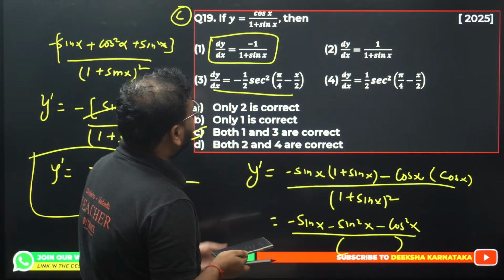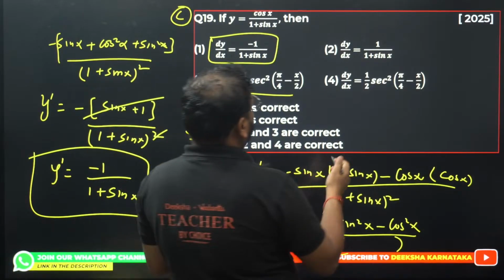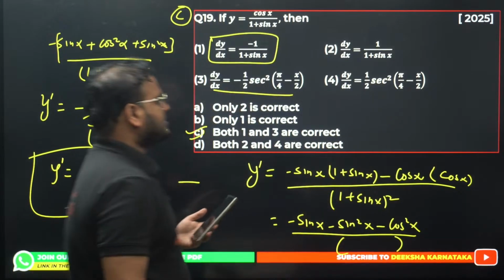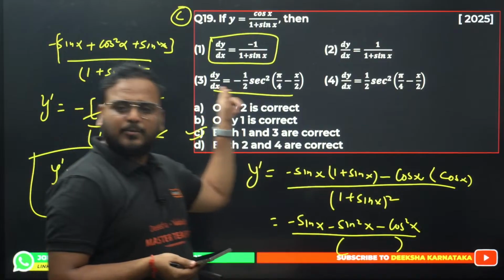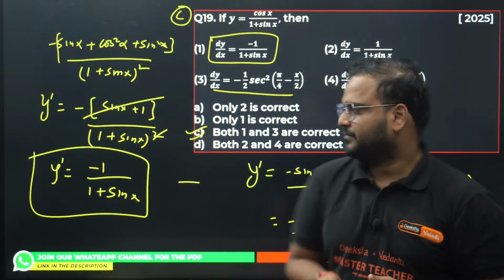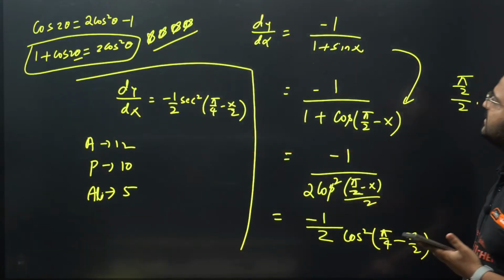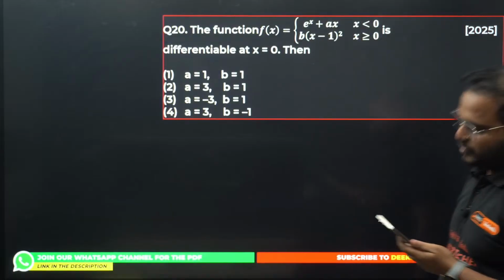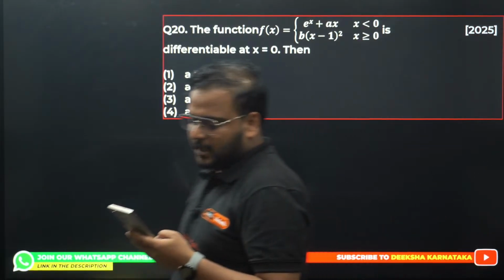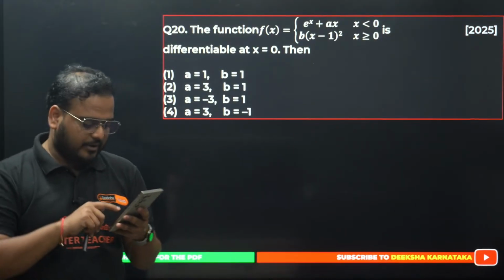Okay, I've made a mistake over here. This is plus 1 by 2, right? That cannot be the case. This has to be minus 1 by 2. I think the option is minus 1 by 2, right? Not the plus 1. Yeah. 19 is done. This is clear. Question number 20 now. Question number 20, everyone, please solve it.